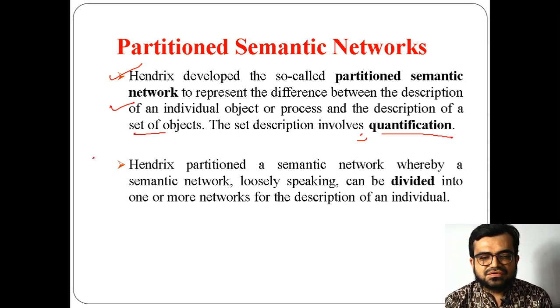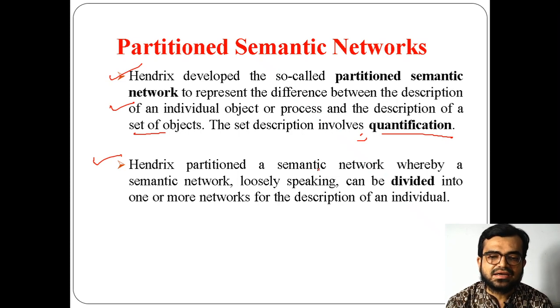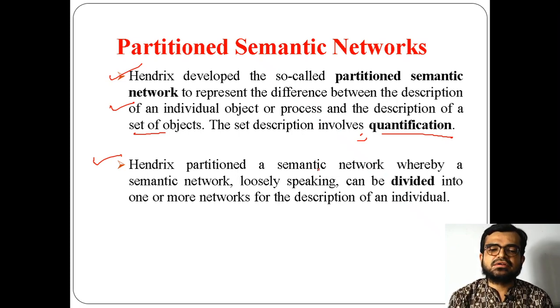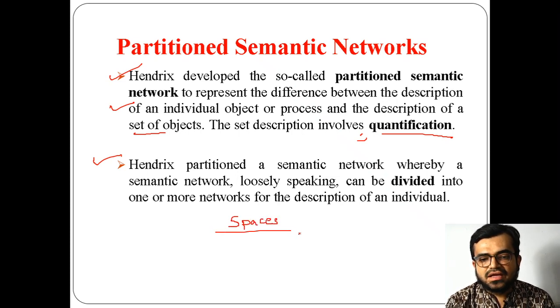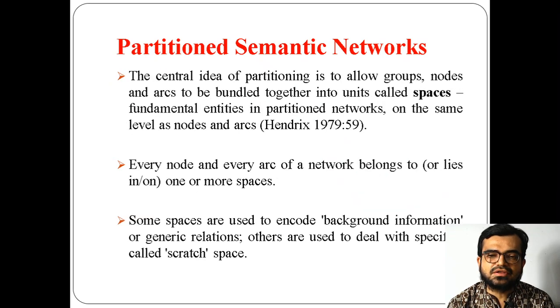So how this works, we will be seeing now. You can say that partition means the network is divided, right? If you use the term partition, it means something has been divided. The semantic network has been divided into one network or more than one network, and when divided, these networks will be divided in the form of spaces. How will they be divided? In the form of spaces. That means each space contains some parts of the semantic network. So that's why I said spaces, right?